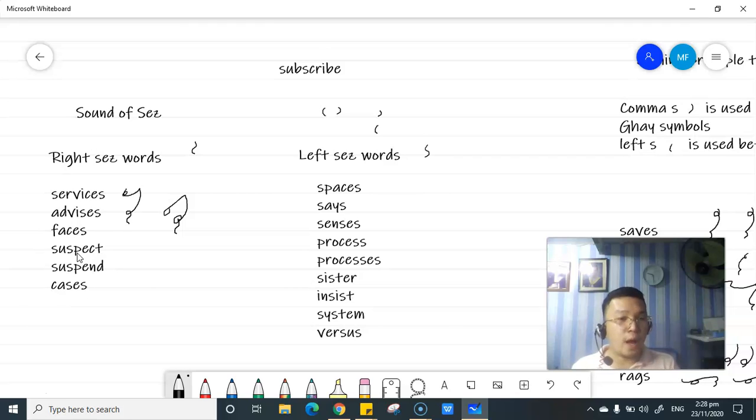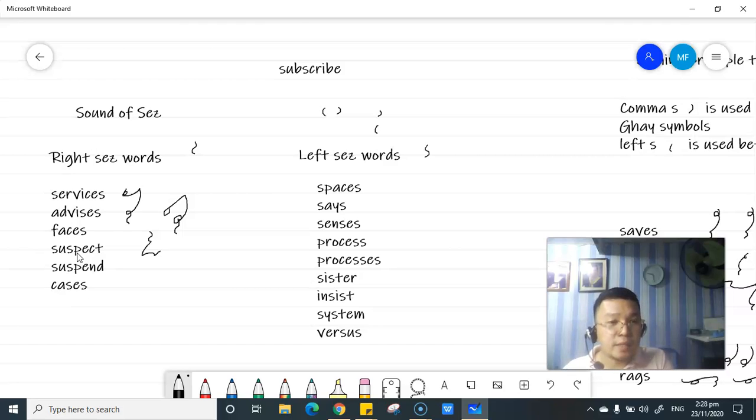Kapag the symbol is before the S, kung hindi siya smooth, mali yun. Okay? What I mean is if you are going to join it smoothly, that is the correct form of the right or left ses. Okay? Are we clear? So, suspect, see this one. Ito naman. Suspect. Okay? K-T. As you can see, we use the right ses words. Bakit?